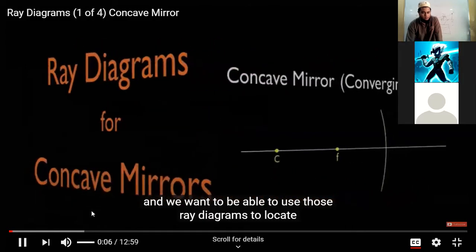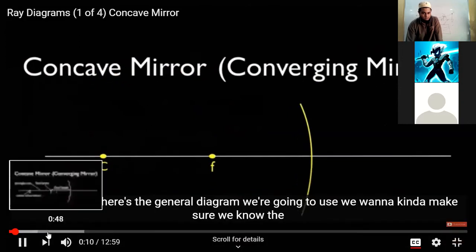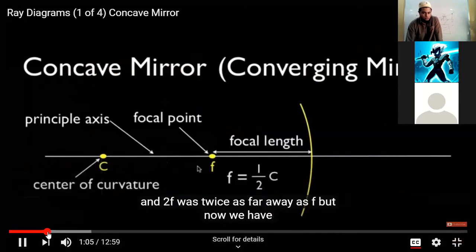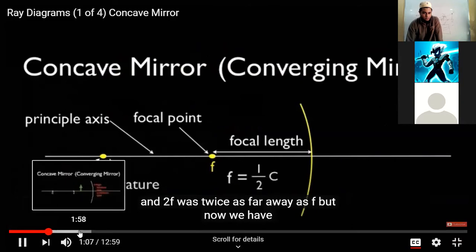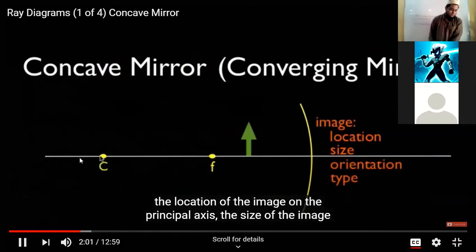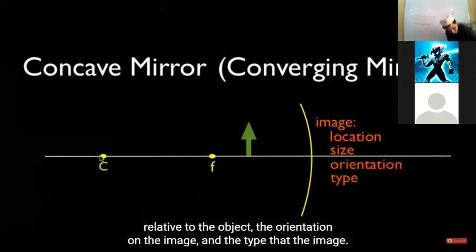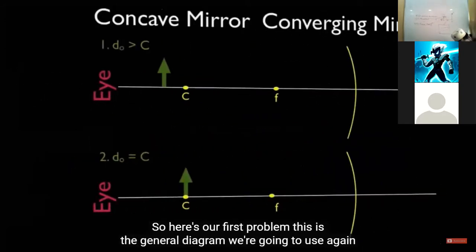Use those ray diagrams to locate the image. Here's the general diagram we're going to use. We want to make sure we know the important F. 2F was twice as far away as F. You should be able to say something about the location of the image on the principal axis, the size of the image relative to the object, the orientation of the image, and the type of the image. Okay, so here's our first problem.